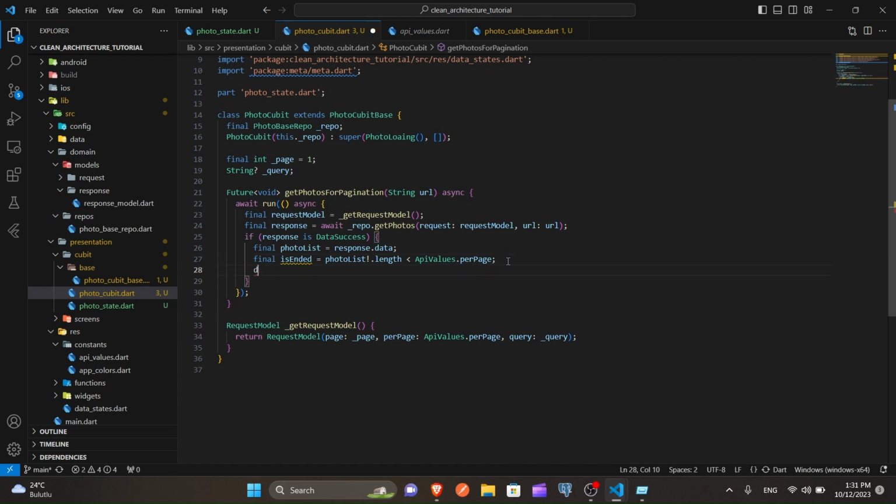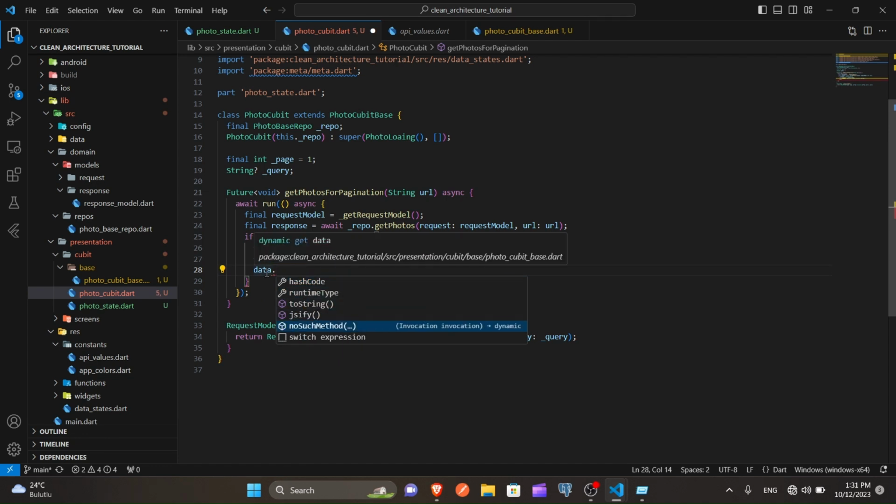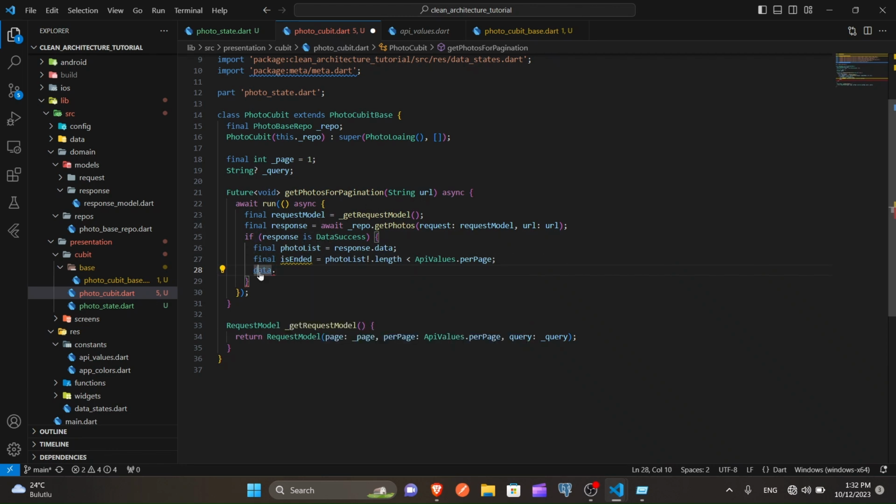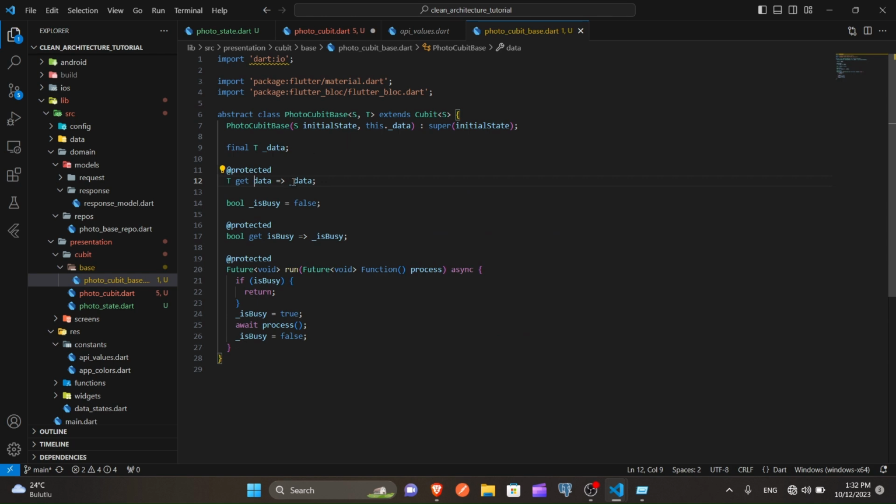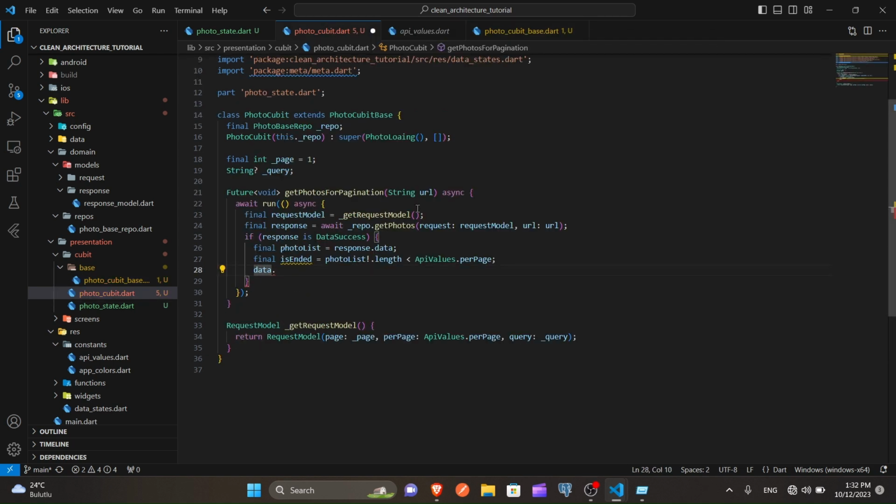To keep our list alive, we put that every received photos inside this data. I think you understand, this is coming from our base Cubit. It keeps our list alive. We could have this list here, but it would be really a mess. Add all, we give this photo list to it.